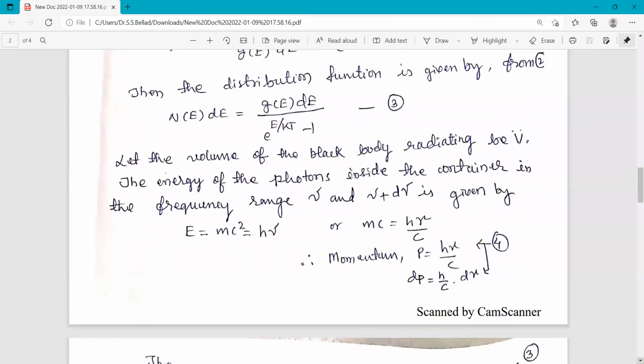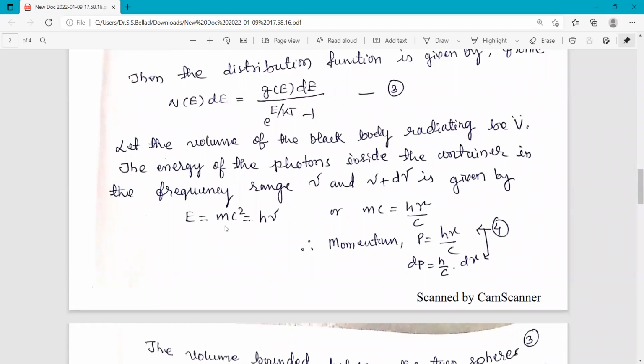Let the volume of the black body radiating be V, the volume bounded between the two spheres. The energy of the photons inside the container in the frequency range nu to nu plus d nu is given by E equal to mc squared, which is equal to h nu.